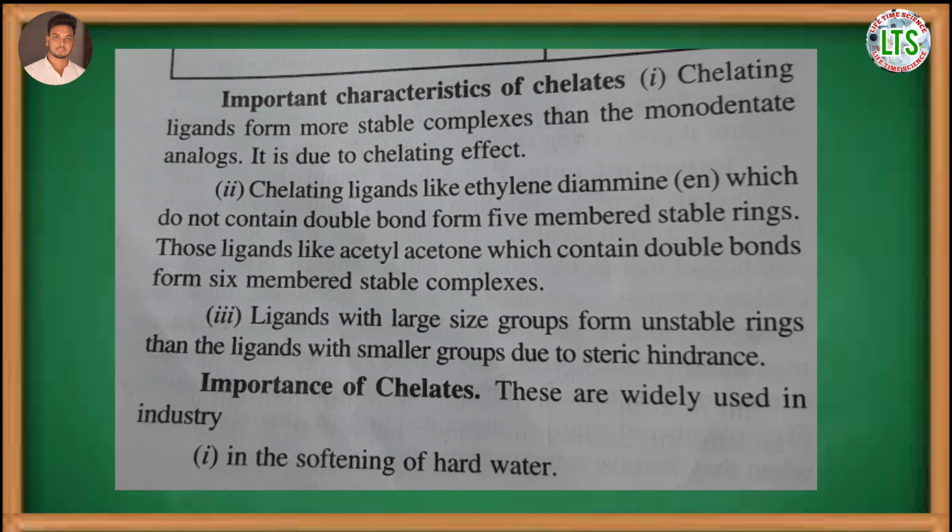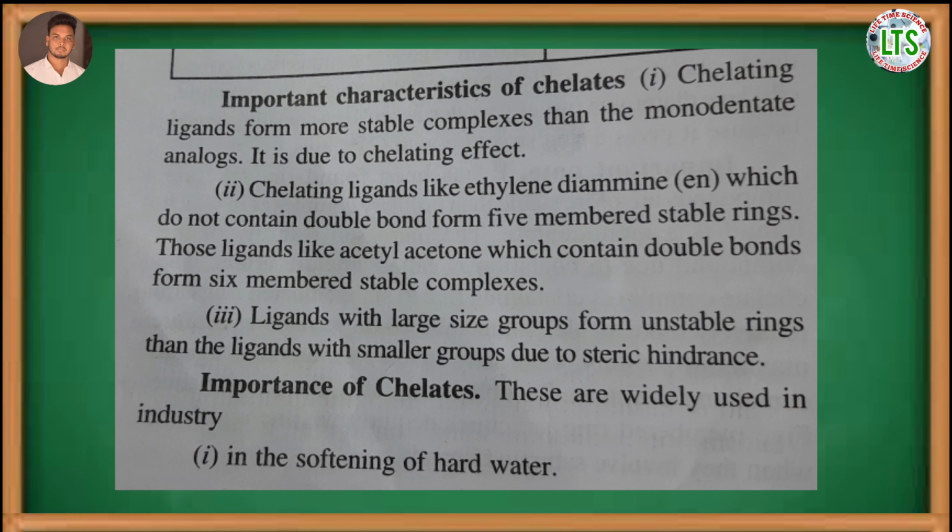Chelating ligands like ethylene diamine, which do not contain a double bond, form a 5-membered stable ring, whereas chelating ligands like acetylacetone, which contain a double bond, form a 6-membered stable ring. Ligands with large size groups form unstable rings compared to ligands with smaller groups due to steric effect.